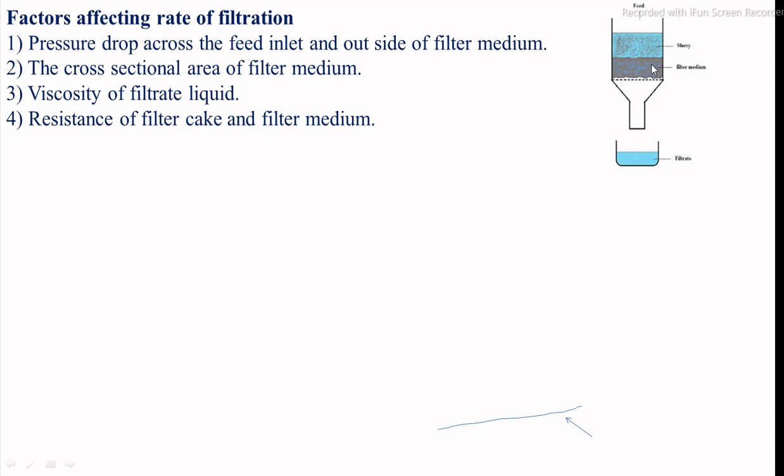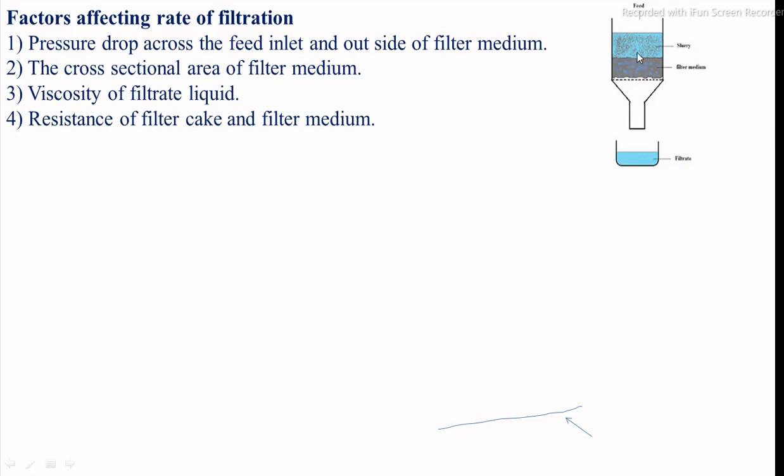The second one is the cross section area. That means the total area of the filter media is related to the total cross section area of the filtration process. Then the viscosity of the filtered liquid, that means the solvent in the slurry, is very important. If viscosity is very low, then the rate of filtration increases.